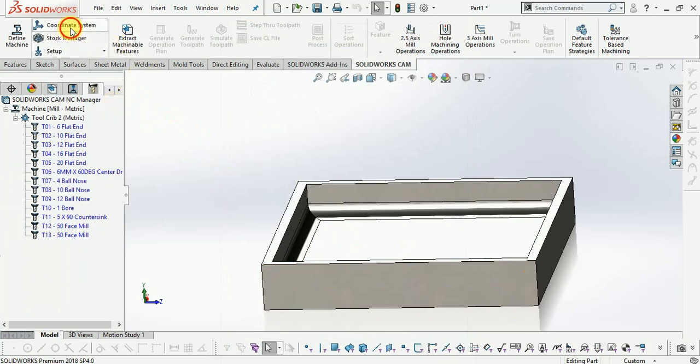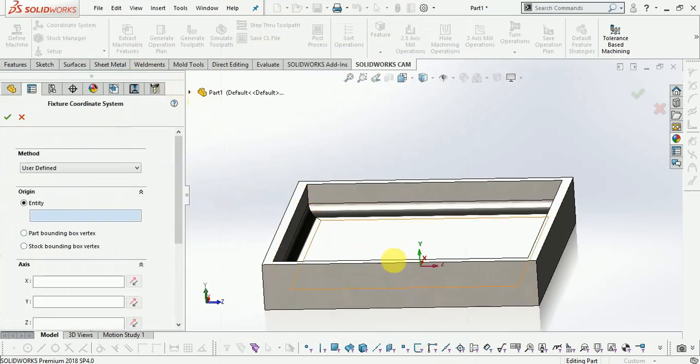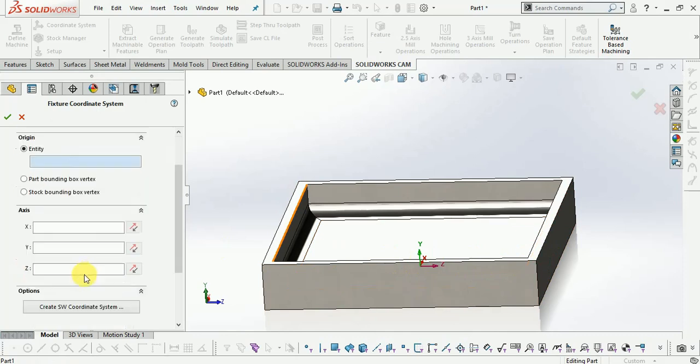Now coordinate system. What coordinate system is here, select moving y-axis.